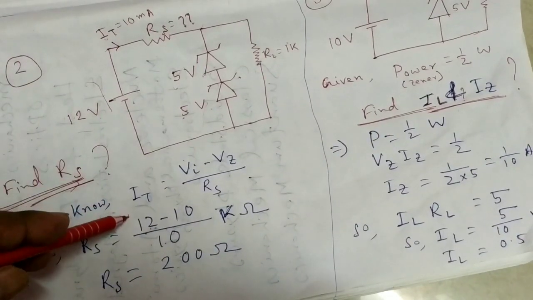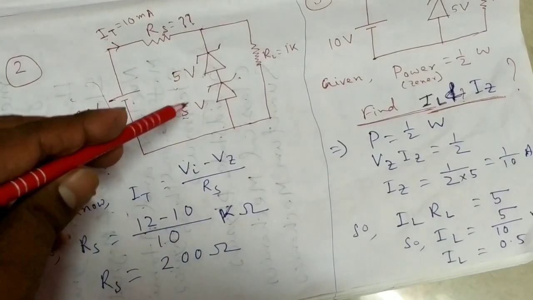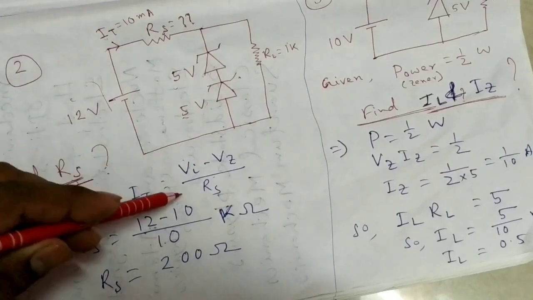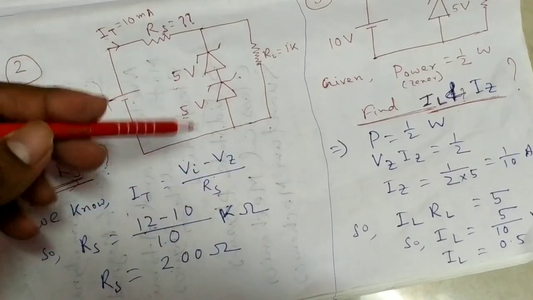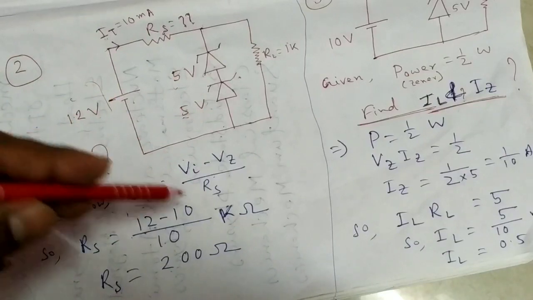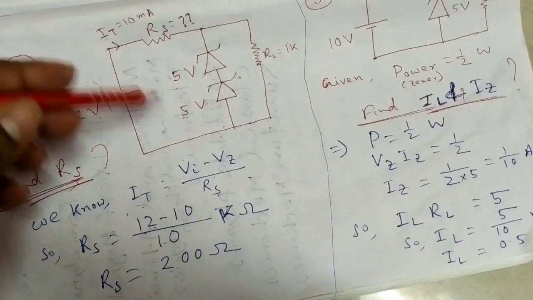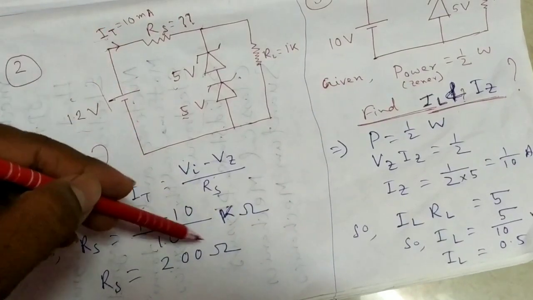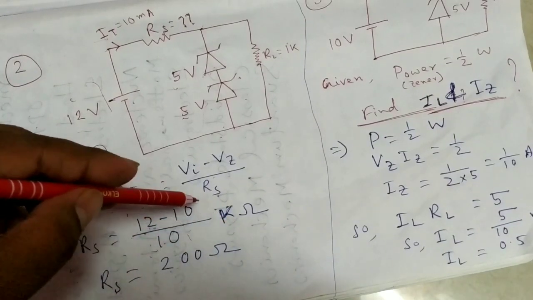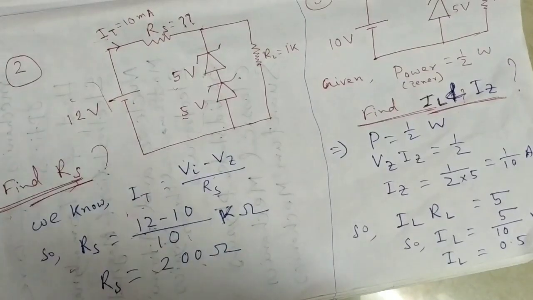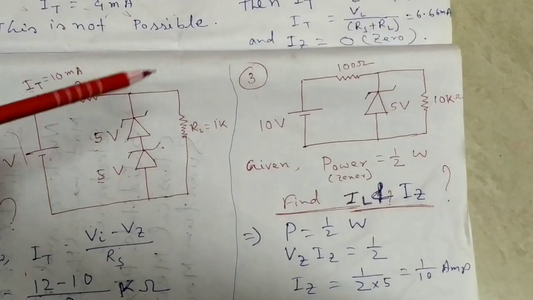So we know total current equals input voltage minus Zener voltage divided by source resistance. Input voltage is 12 volt minus Zener voltage 5 plus 5, meaning 10 volt, that will drop inside the Zener diode. IT is 10 milliampere. So source resistance is 2 by 10, meaning 200 ohm.